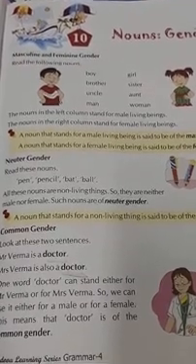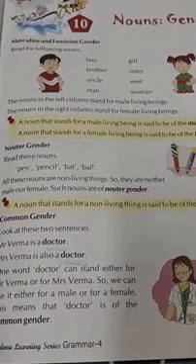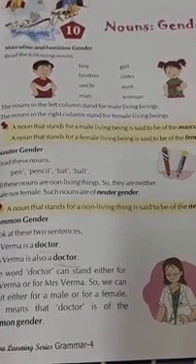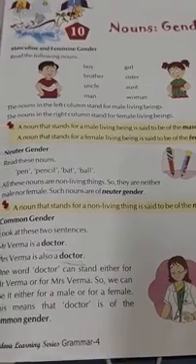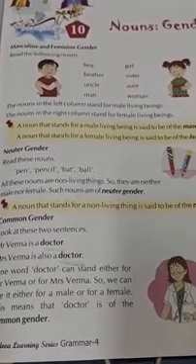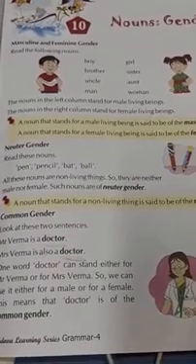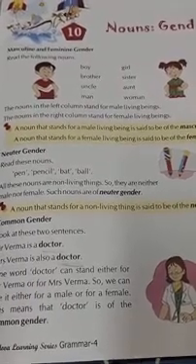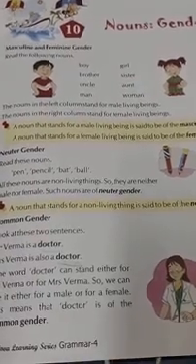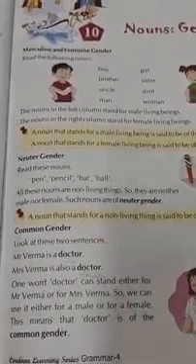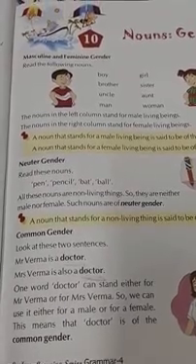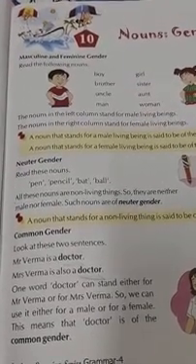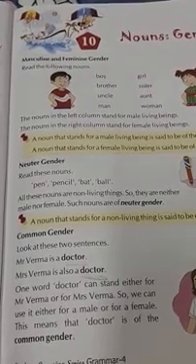Then we learned the next rule, that by dropping the vowel, we can add ESS, like actor, actress, tiger, tigress, emperor, empress, etc. Then we learned how to convert compound masculine nouns to feminine nouns: grandfather, grandmother, son-in-law, daughter-in-law, landlord, landlady, etc. Then we came across a few words where we use an entirely different word as the opposite gender, like boy, girl, king, queen, aunt, uncle, etc. And lastly, we learned that for some animals we use a common term, but there are two different terms to refer to masculine and feminine.